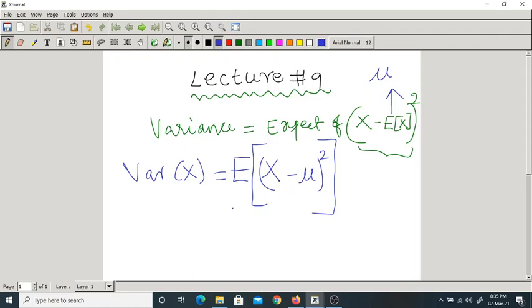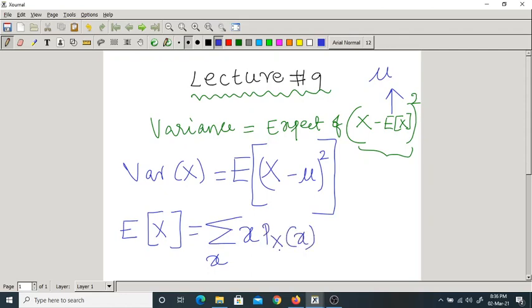From the definition of mean, expectation of any random variable x equals summation over small x, x into px of x. Remember this basic formula.